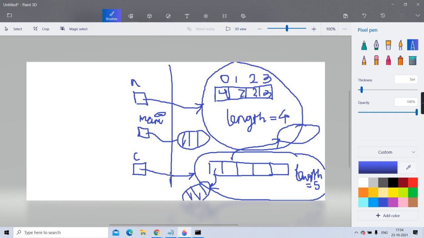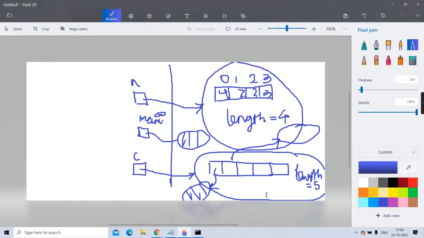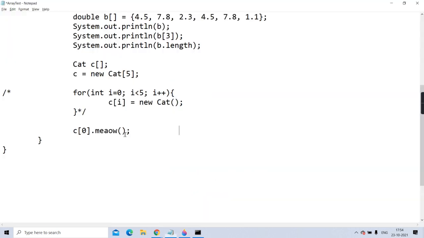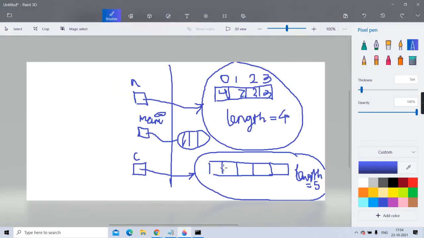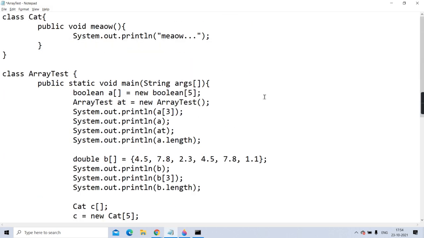Tell me, these objects are not yet created because this for loop has not run. So what will be there at all these places? If I'm not doing this for loop, what will be there in this array by default? What was there in your int array by default when we didn't give values? 0, because it's an integer array.